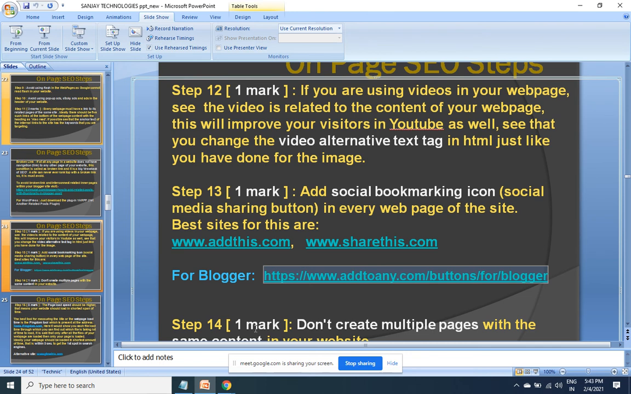Step 14. Do not create multiple pages with the same content in your website. See, one rule I told you, we should not be copying the content from other websites. That is strictly no. That is what plagiarism is. However, step number 14 says that we should not be copying the content from other pages of the same website also. So from page 2, I should not be copying the content to page A. I should not be copying the content from some N page into my page.